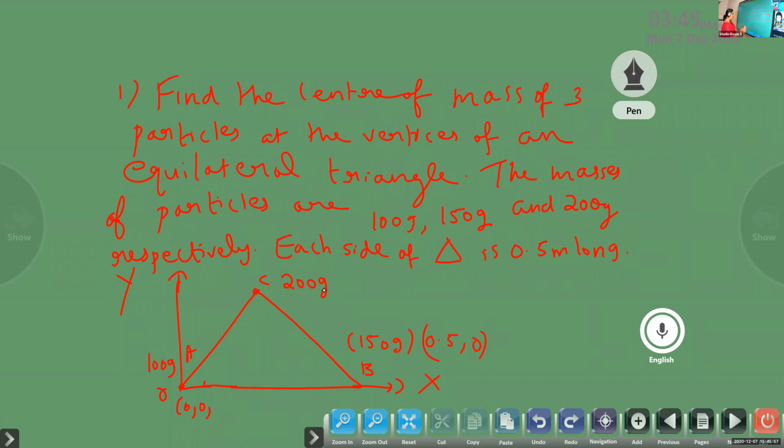So usually, you know, equilateral triangle, how do we know? Center of mass is going to be at the midway, correct? If you take a right angle triangle, you will be able to get at that point what the vertices are. Here it is going to be half of the 0.5, so the coordinate is going to be 0.25, 0.